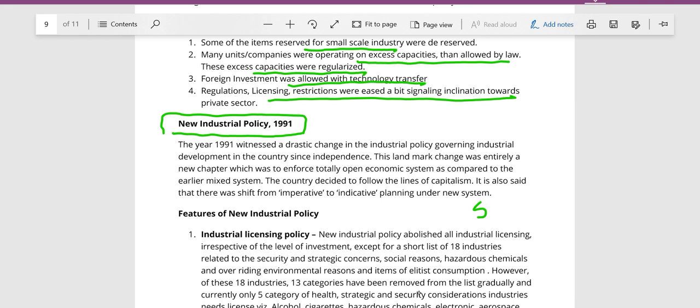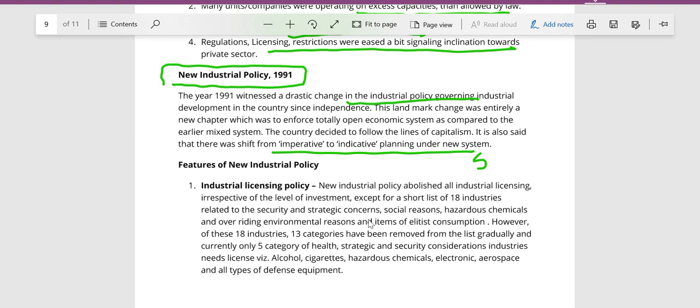So we had to change our strategy. We had to change our planning from imperative to indicative planning. And there was a sea change in the industrial policy. So slowly we moved towards privatization. We started delicensing and easing of control and regulation over our industries. Now this was a new era.